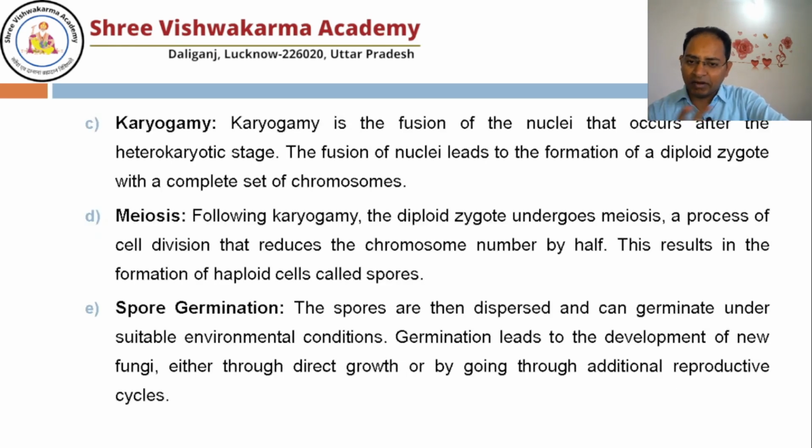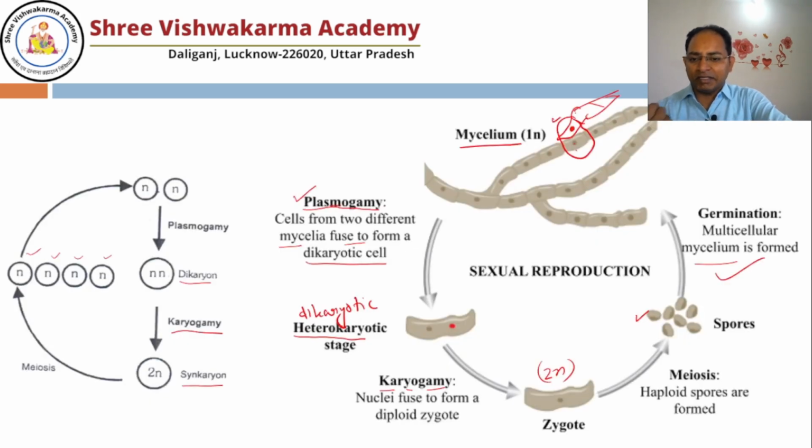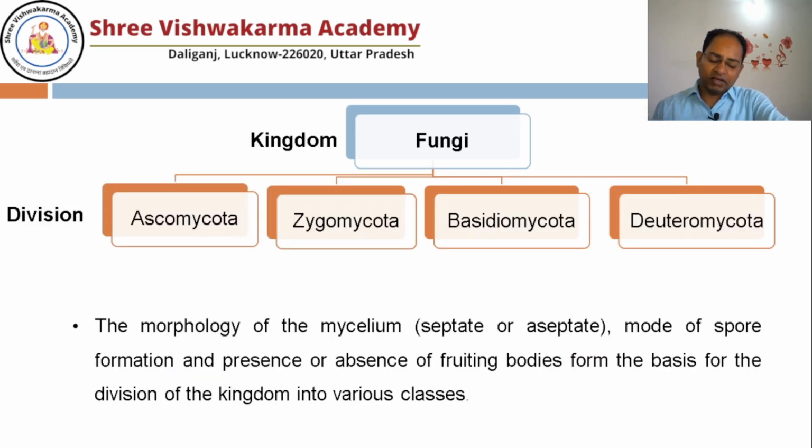Karyogamy, later on, fusion of nuclei takes place, zygote formation happens, and later on, to make it haploid, meiosis takes place, and the chromosome number of cells becomes half. This results in the formation of haploid cells called spores, and later on, once suitable conditions come, the spores germinate and make a new mycelium. So this is the mode of reproduction in the fungi.